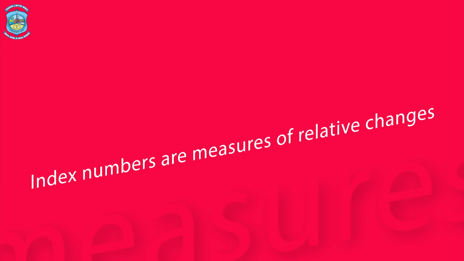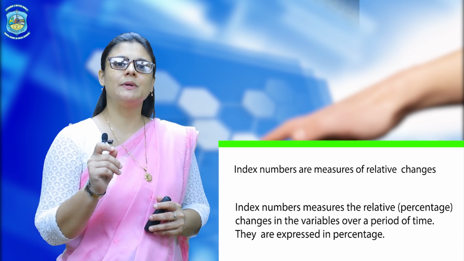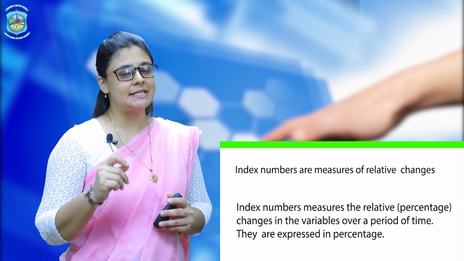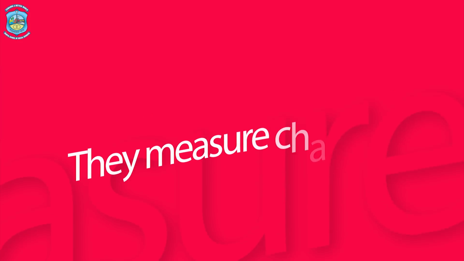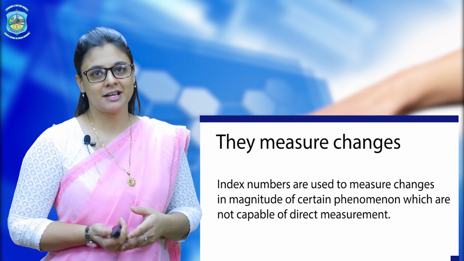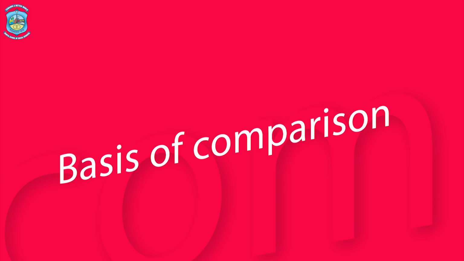Second characteristic. The index numbers measure relative changes in variables and not absolute changes in variables. By absolute changes, we mean the exact value of change that we calculate, and the relative change is something which is converted into percentages. So therefore, index numbers always measure relative changes in the value of variables and not absolute changes. Third characteristic, they measure a change in the values from the base year to the current year. And lastly, they form the basis of comparison between two different periods of time.